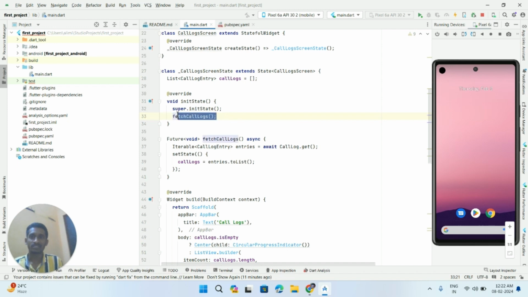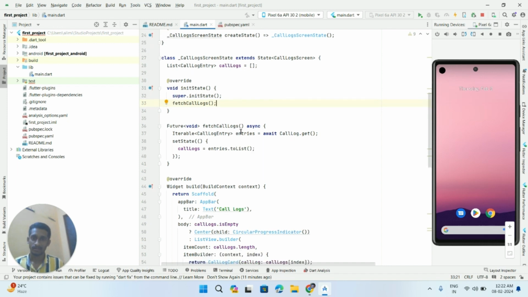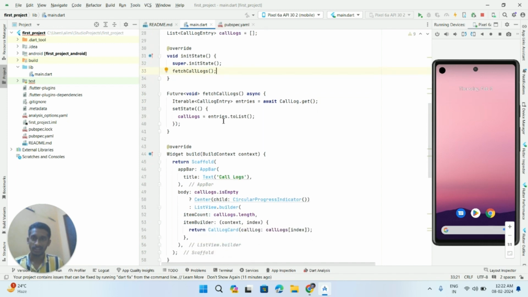Here the fetchCallLogs method is going to fetch the call log data from the user asynchronously. So this is what it defines.